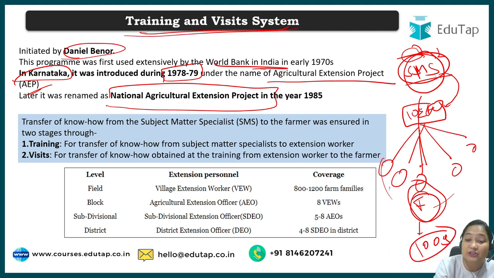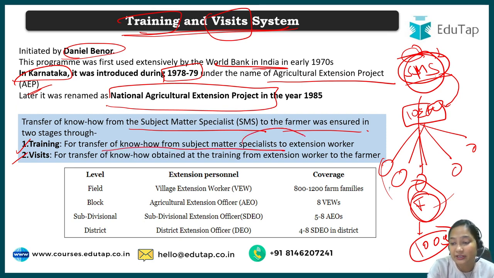Now one thing you'll have to say is, from the subject matter specialist, the farmer can get the training. Training is one unit, and visit is another unit. In training, what is happening? The technical know-how is getting transferred to the extension worker. Then in visit, the extension worker will transfer it to the farmer. So that was the basic idea behind the training and visit system.